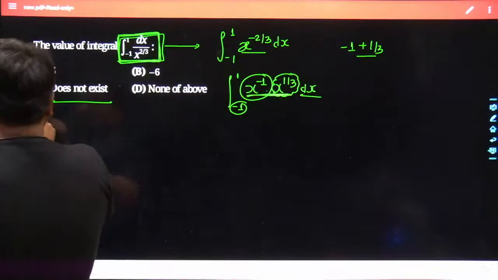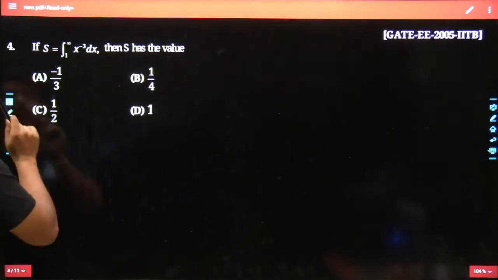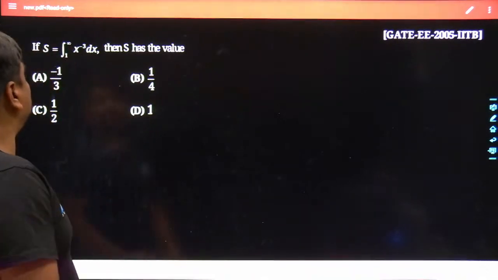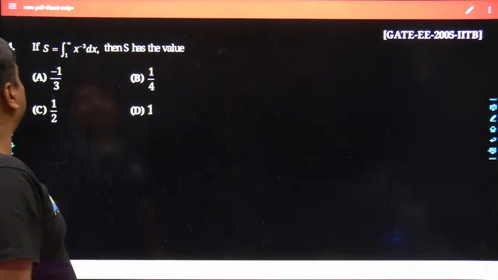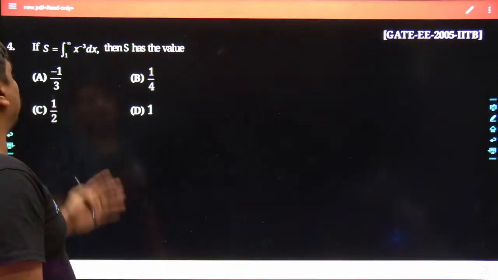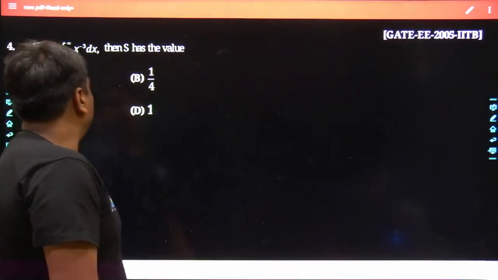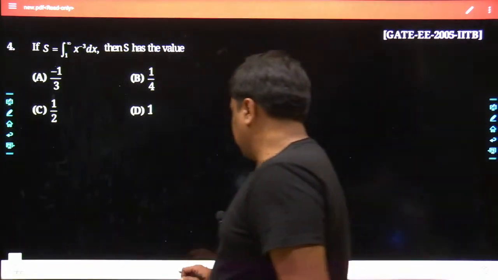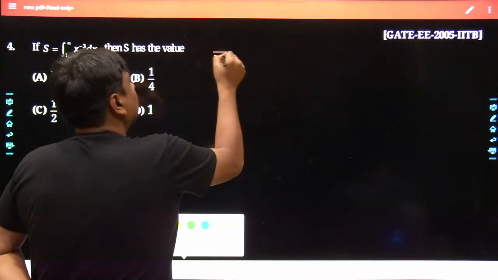In the same sequence, let me move into the fourth question. The integration of x to the power of -3 dx has to be taken from 1 to infinity. Then the worth of s would be, there are 4 different options attached along with this problem. Option A was -1 by 3, option B was 1 by 4, option C was 1 by 2, and option D was 1. I would request, whenever you have this pattern of problem, it is better to learn its outcome by heart.